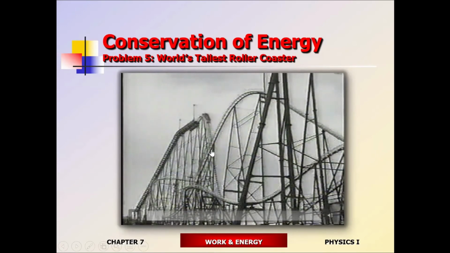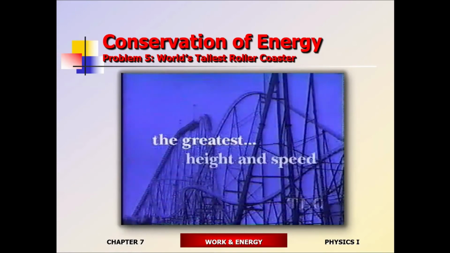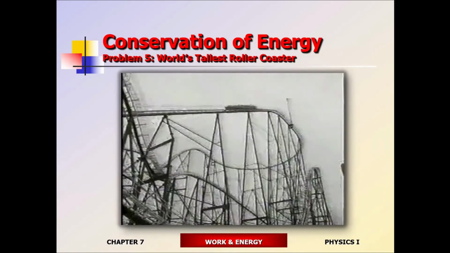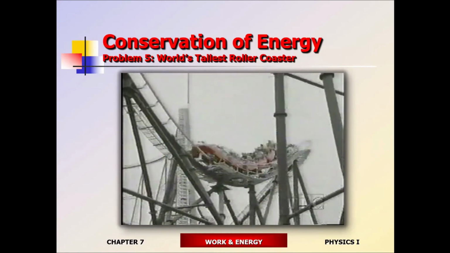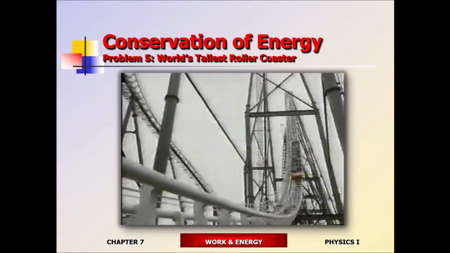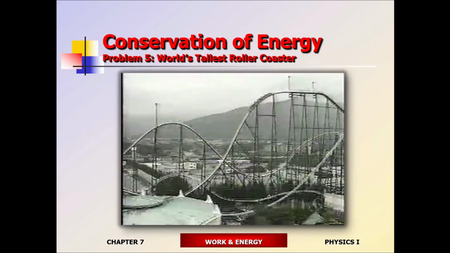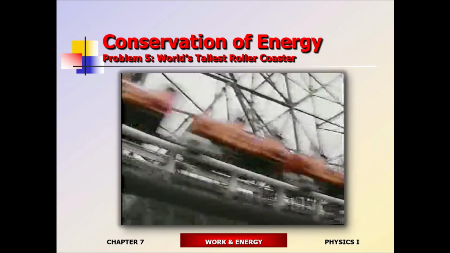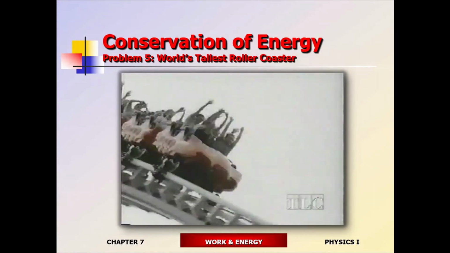Forces like starting high and dropping fast. Japan's Fujiyama is the tallest, fastest, and most expensive roller coaster in the world. The first hill is 259 feet high. Top speed, 81 miles per hour. It's like falling out of a 12-story building, only faster.